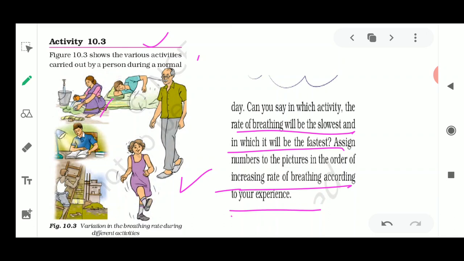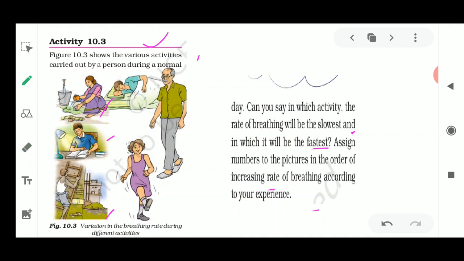One lady is washing clothes or doing some household work. Next, sleeping. Next, this old man is just walking normally, and the girl in this picture is playing. Then a person is climbing a ladder and a person is studying.